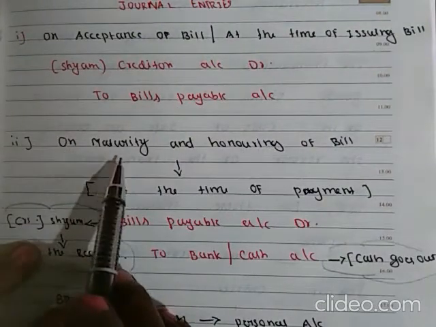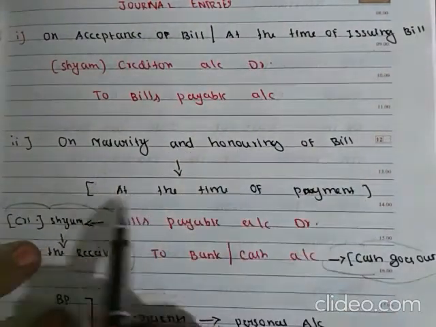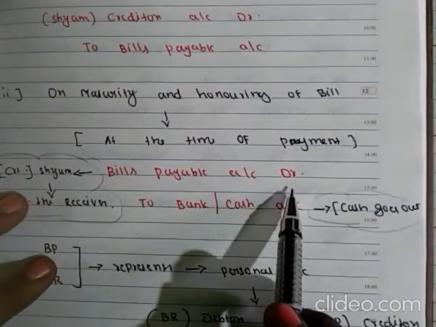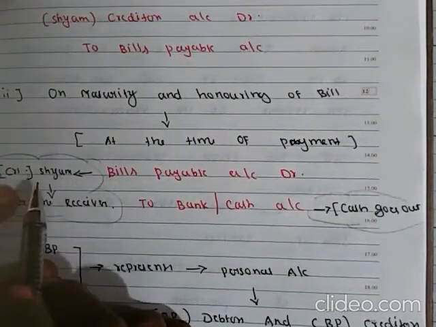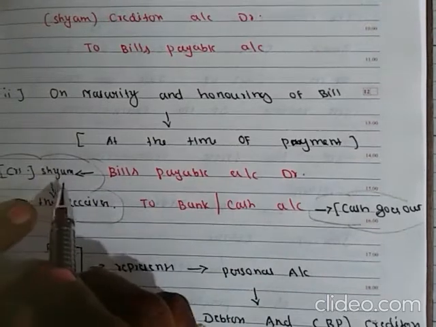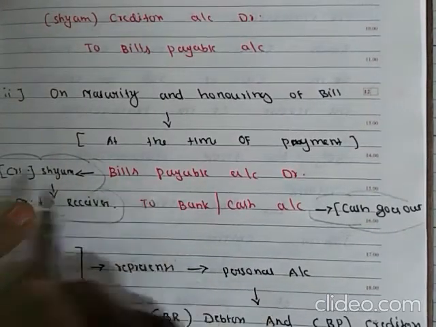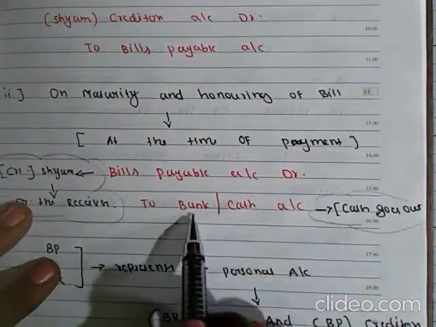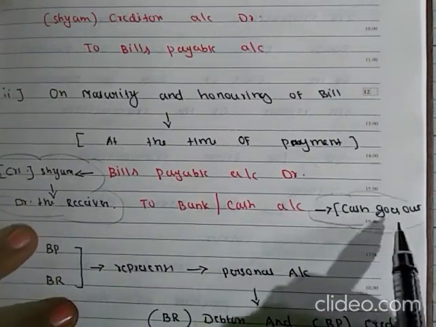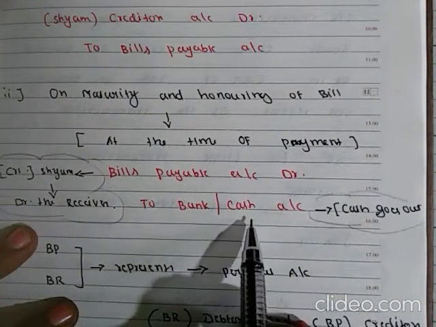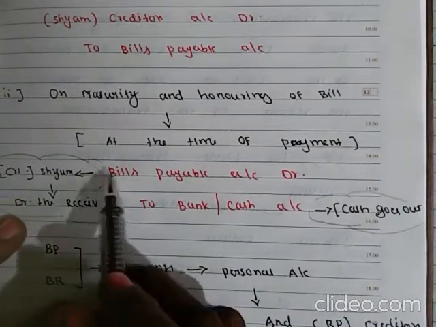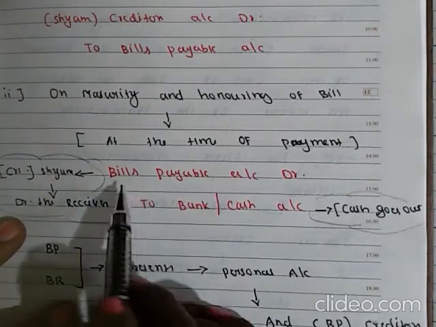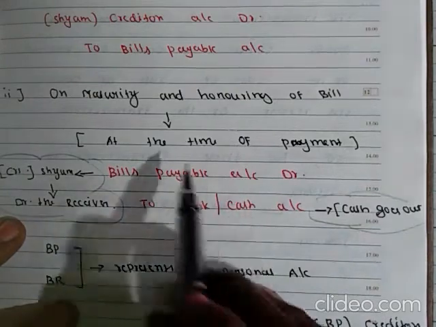On maturity and honoring of the bill, that is, at the time of payment, bills payable account is debited. Here Shyam is our creditor. A person is involved, so it represents a personal account, here Shyam. So bills payable account debited to bank. Cash goes out, so credit bank or cash. Here debit the receiver. Bills payable denotes Shyam, who is the receiver. So bills payable account debit to bank or cash at the time of payment.